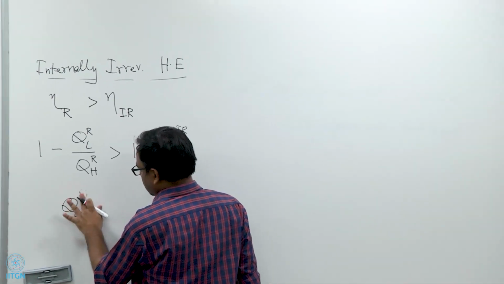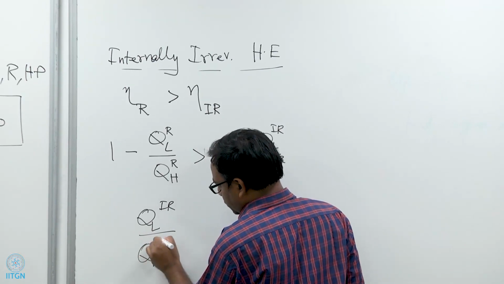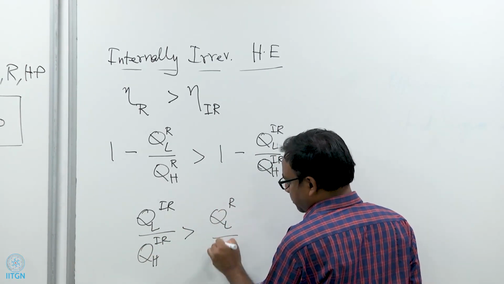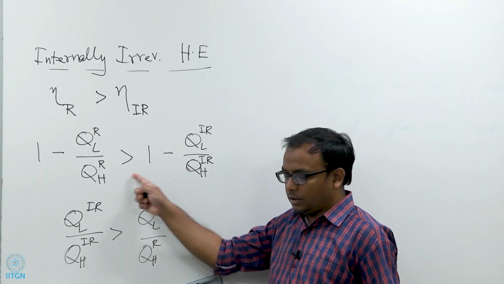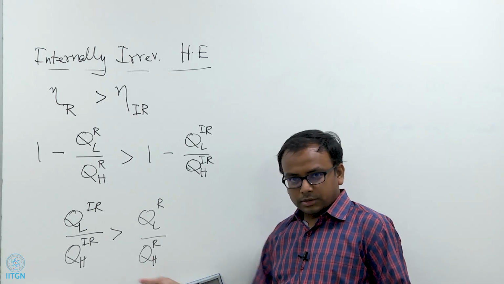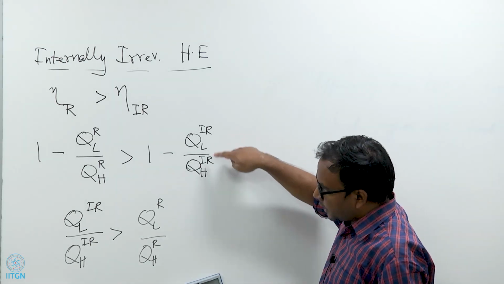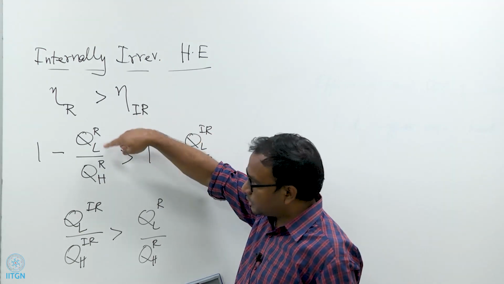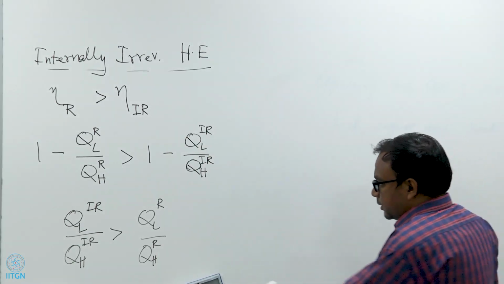Which means that QL IR by QH IR has to be larger than QL reversible by QH reversible. This inequality automatically leads to this step, right. So remember that these are heat transfers in the internally irreversible heat engine, and these are heat transfers in the reversible heat engine that we have considered before.